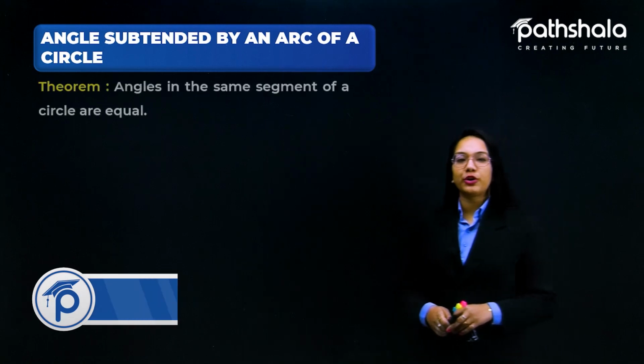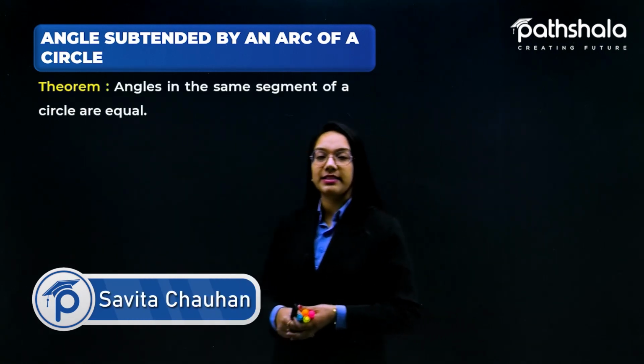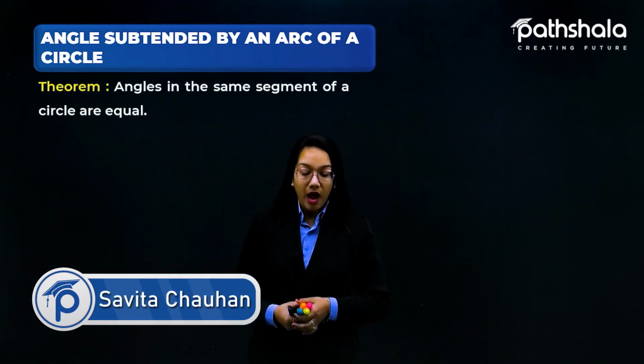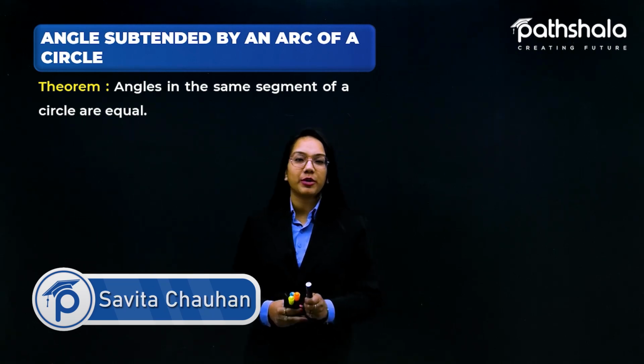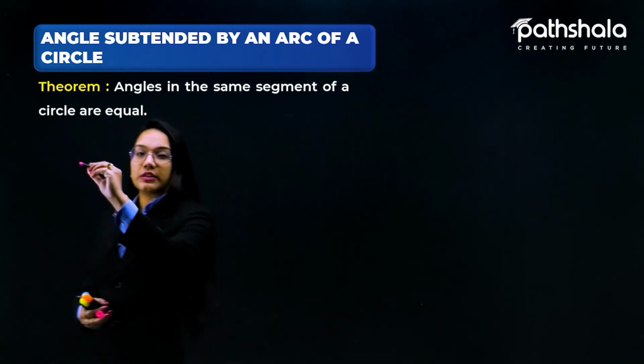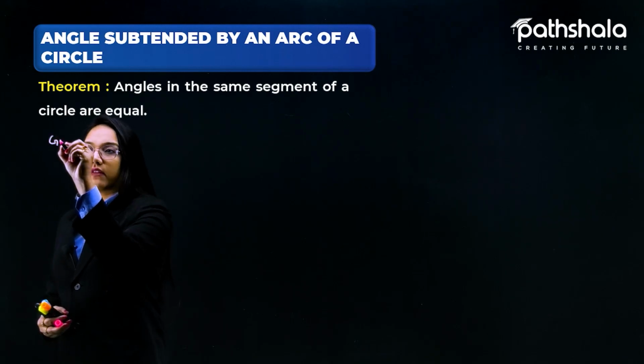Now let's just move on further towards the next theorem, which says that angles in the same segment of a circle are equal. So angles in the same segment of a circle are equal. We just need to prove this. So let us suppose I'm just starting with the given condition.